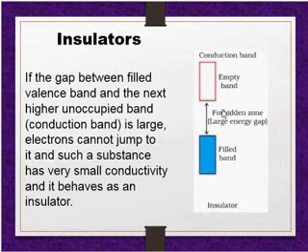Here you can see the large energy gap, that is the forbidden zone, the filled band, that is the valence band, and the empty band, that is the conduction band. Insulators: if the gap between the filled valence band and the next higher unoccupied band, that is the conduction band, is large, electrons cannot jump to it, and such a substance has a very small conductivity and it behaves as an insulator.